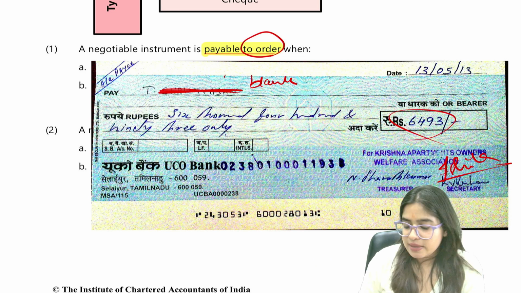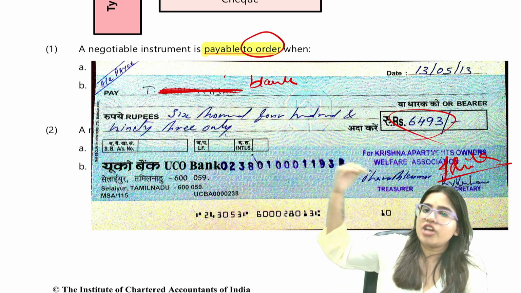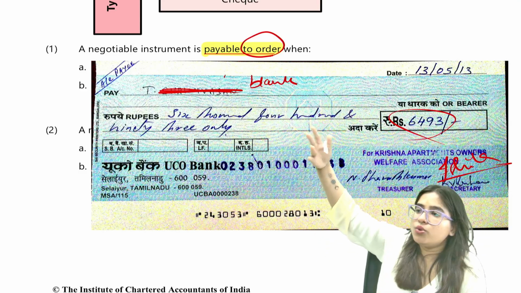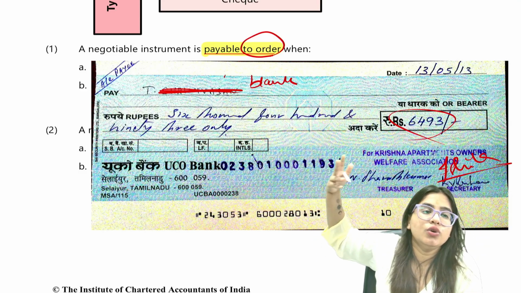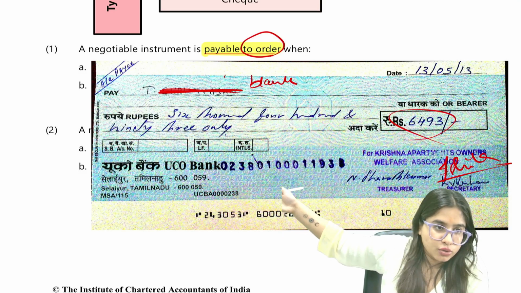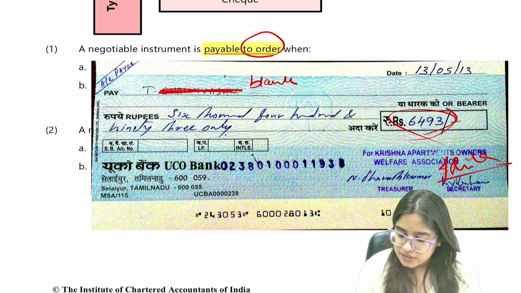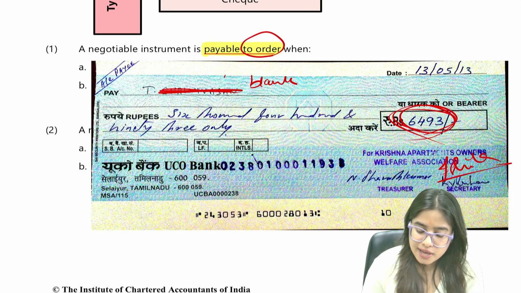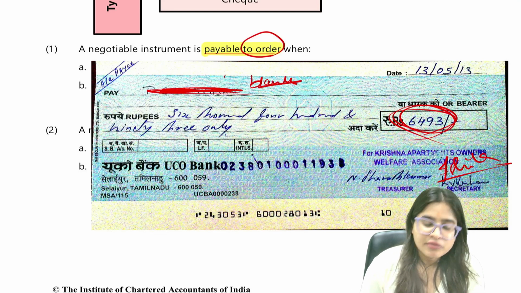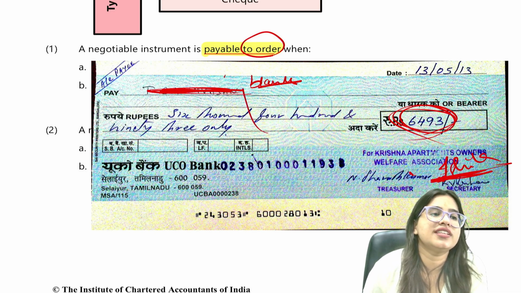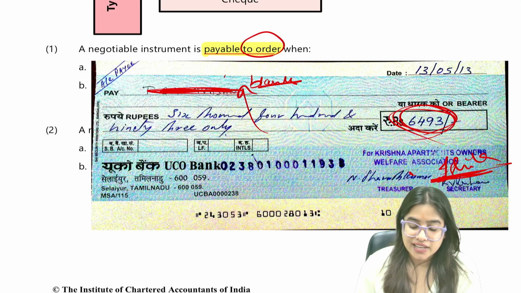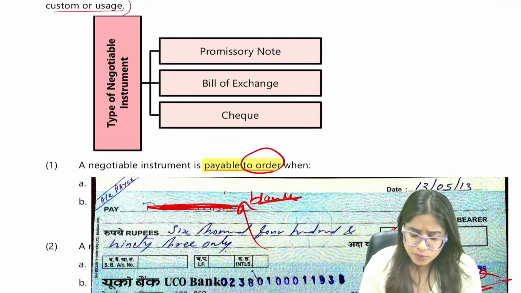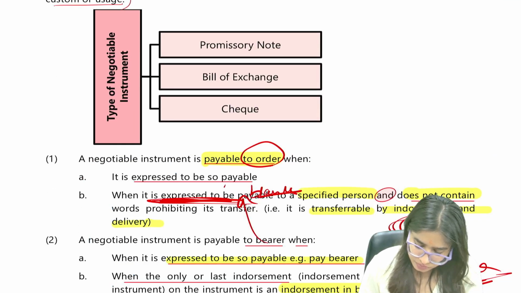Are you understanding? For example, I gave this check to Shah Rukh Khan. Shah Rukh Khan gave this check to Salman Khan. Salman Khan gave this check to Deepika Padukone. Now Deepika Padukone can demand this payment of 6,493 because no one's name is mentioned here. The only endorsement which I did was in blank. I hope you all have understood this point, guys.